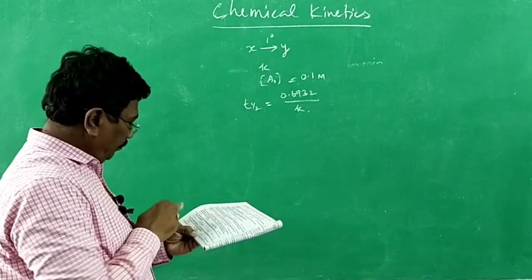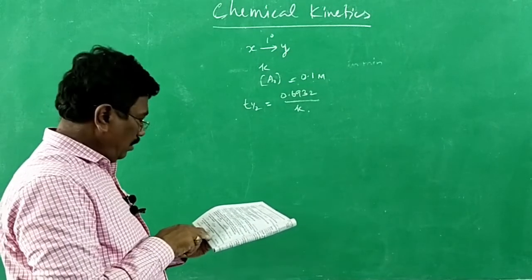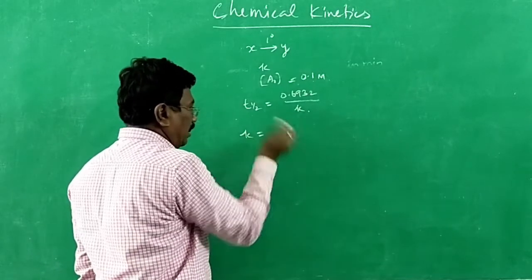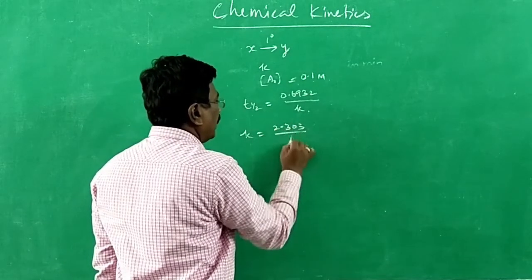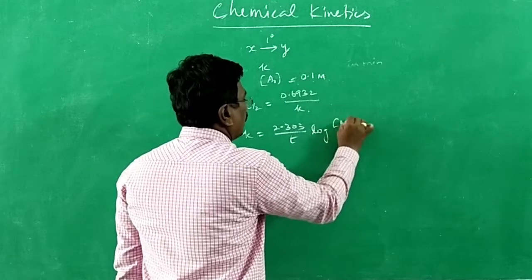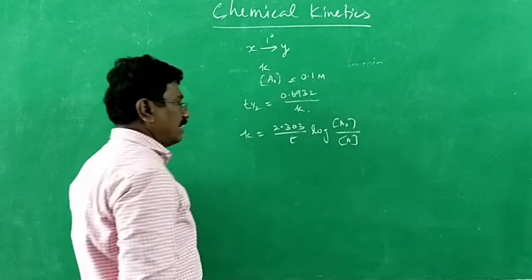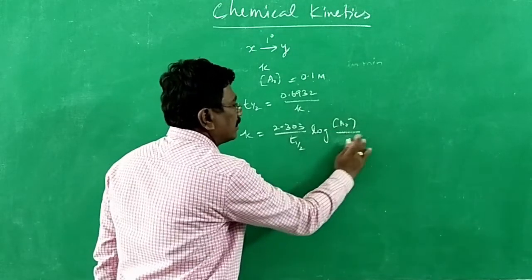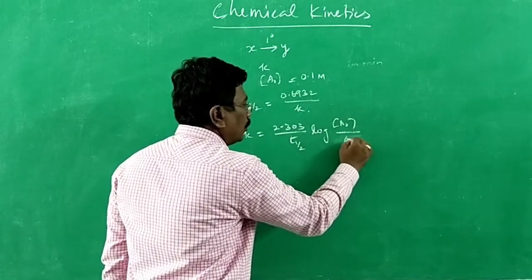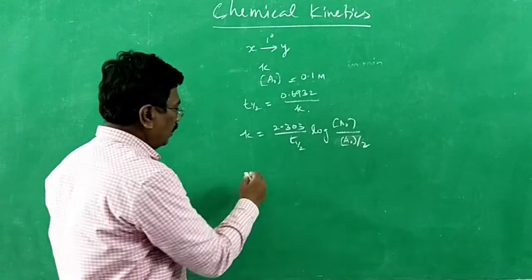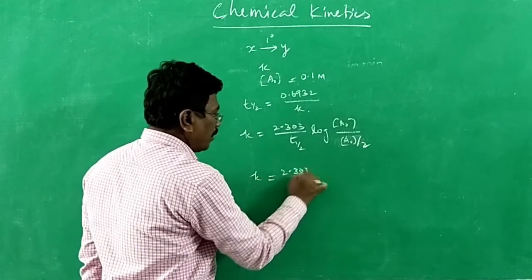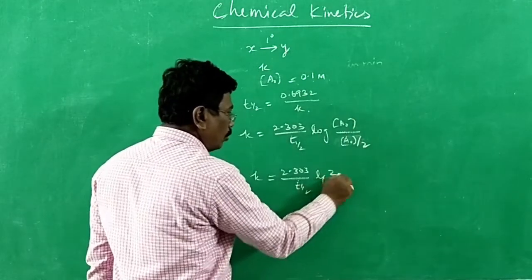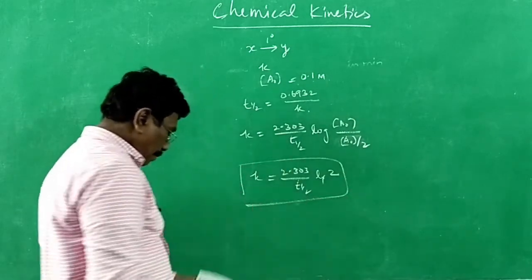And, log. All right, let us go from the beginning. k = 2.303 by t log a naught by a. This is the expression for the rate constant of a first order reaction. When t becomes t half, a will become half of a naught, that is a naught by 2. Therefore, k is equal to 2.303 by t half log, a naught and a naught get cancelled, 2 will go over. This is the option they might have given.